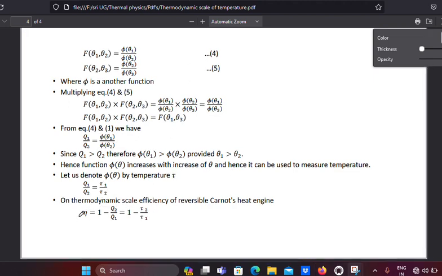So finally it can be written in terms of tau also: eta equals 1 minus q2 by q1 equals 1 minus tau 2 by tau 1. So this is the temperature measurement formula or efficiency formula. This is the thermodynamic scale of temperature.